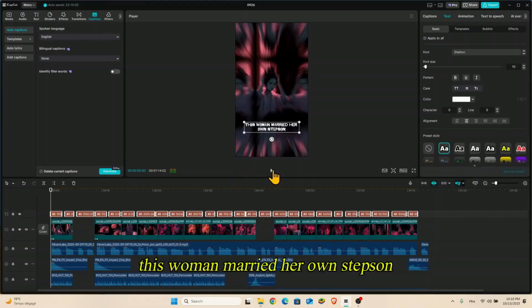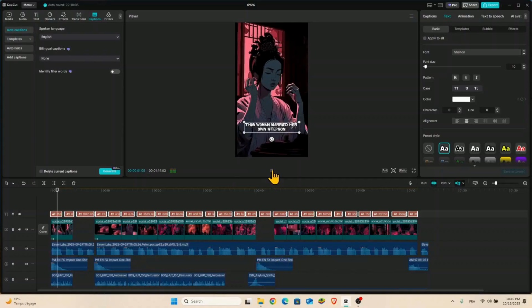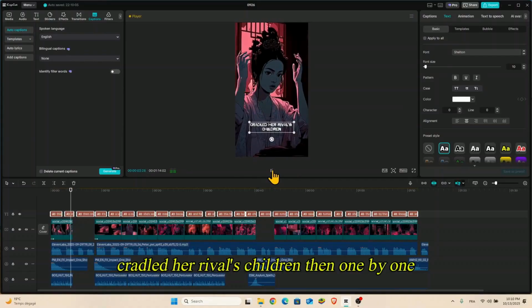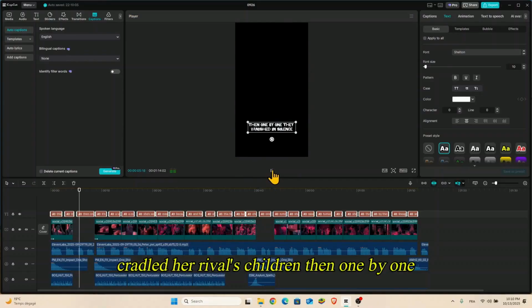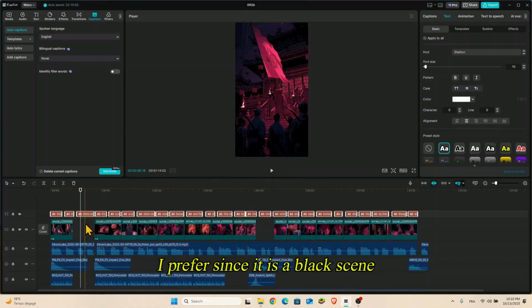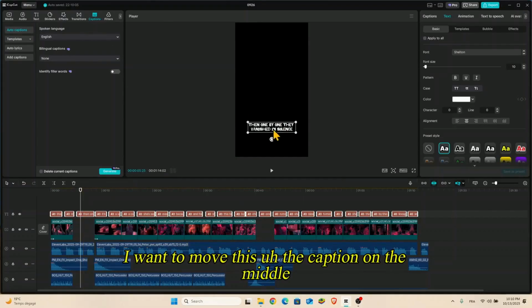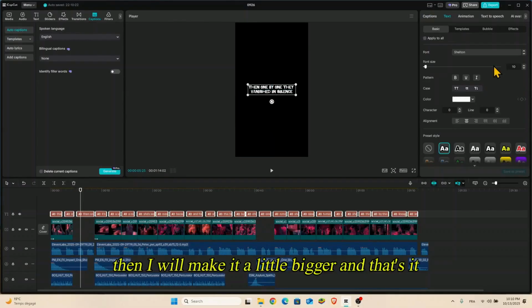This woman married her own stepson. Okay, I think for the black scenes, you know my style, guys. Since it is a black scene, I want to move the caption to the middle. Then I will make it a little bigger, and that's it.